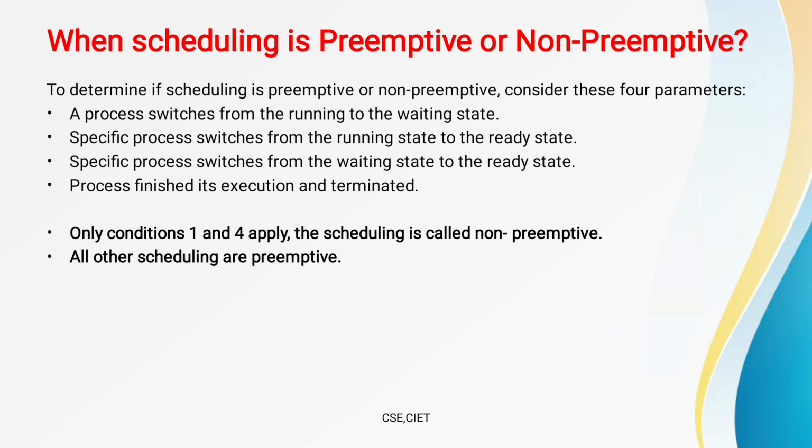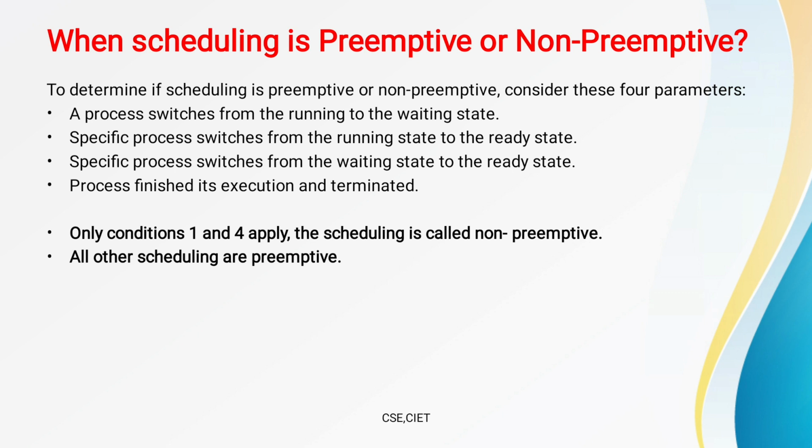The first condition and the fourth can apply to non-preemptive scheduling. What is the fourth one? See this one: the process finishes its execution and terminates. When the process has completed its execution, only then is it terminated. That comes under non-preemptive.